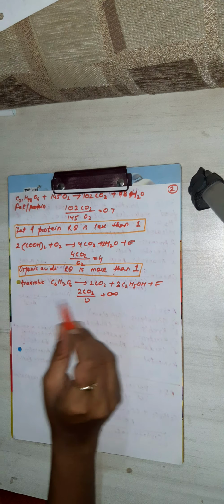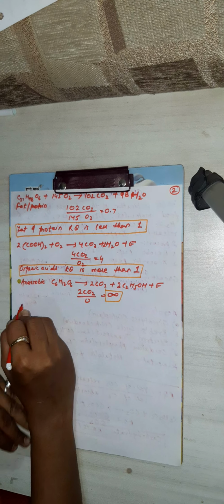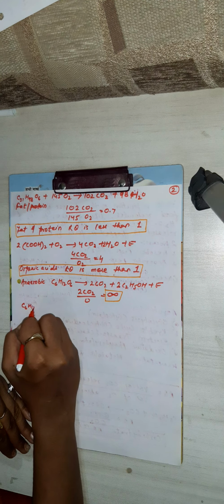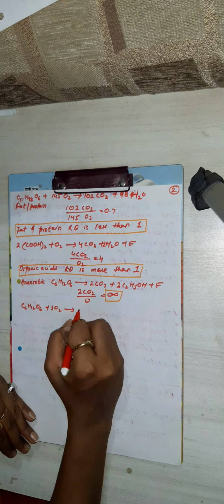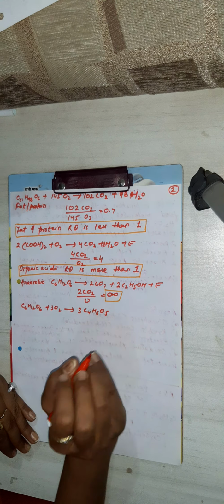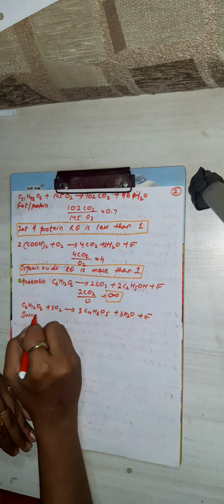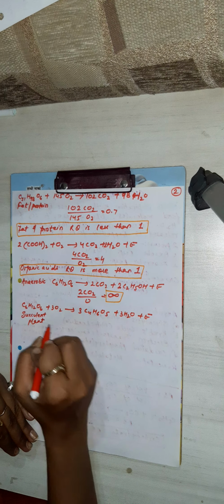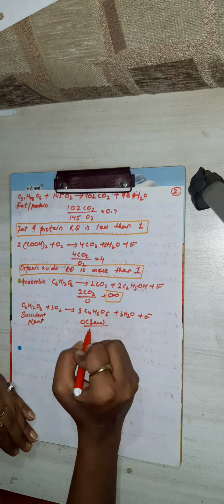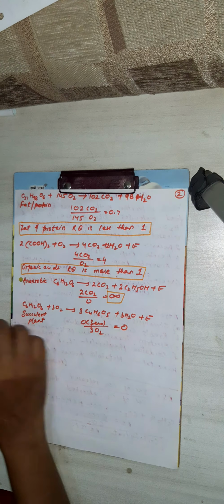So in the case of anaerobic, it is infinite. Next, in the case of succulent plants, CO2 is 0 and oxygen is 3, so it is 0.